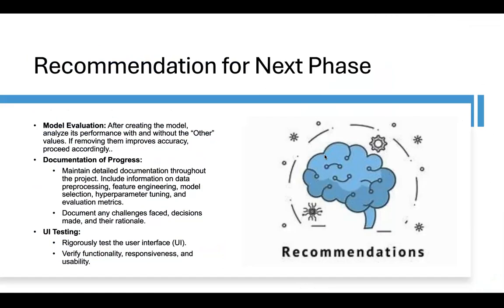Overall, the recommendation for the next phase would be model evaluation. We will create the model and analyze its performance with and without the outliers, and if removing them improves the accuracy, we'll proceed accordingly. For documentation, we'll attach detailed documentation throughout the process, including any challenges faced, decisions made, and the rationale. And for the UI, we'll test it and verify its functionality, responsiveness, and usability.